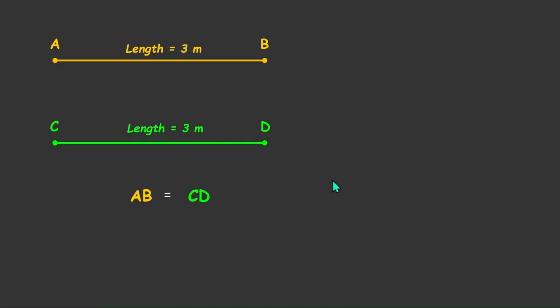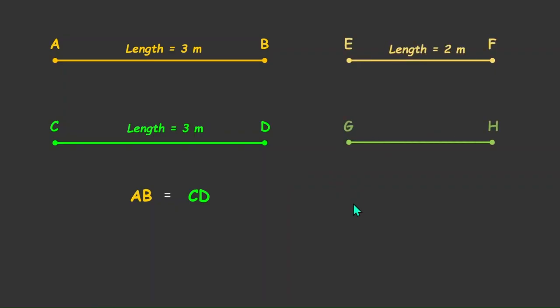Now let's take another set of lines, EF having length 2 meters and GH having length 2 meters again. With the same idea, length of EF is equal to length of GH. Now what if in this equation I add EF on both sides? So we get EF here and another EF here. But because of this, we also know that EF is equal to GH.